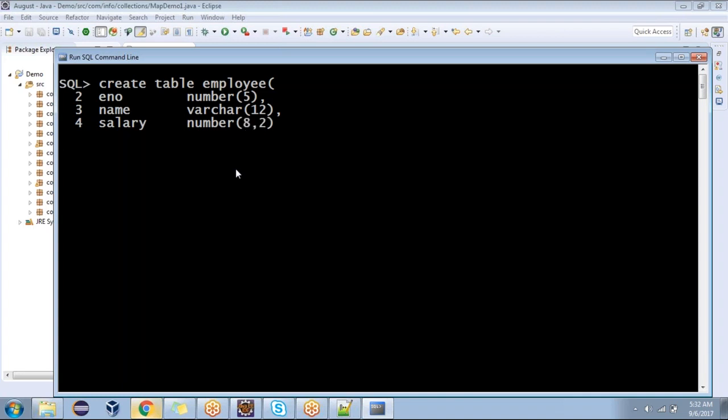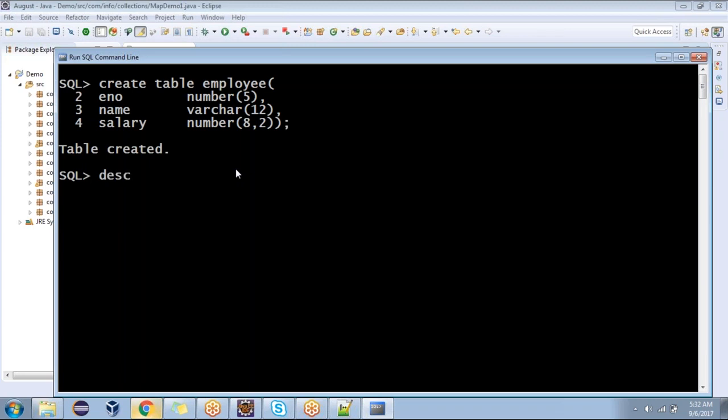What is the meaning of 8 comma 2? It may be characters and numbers. Not characters. 6 are the integer part, 2 are the decimal part out of 8. Length is 8. Out of 8, 6 are integer part, 2 are decimal part. Understood now? Okay, sir.